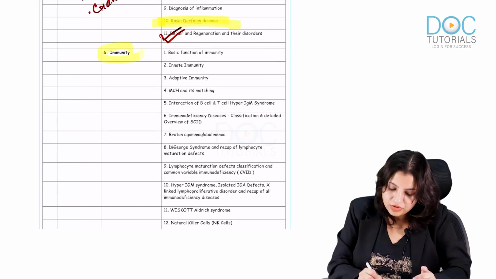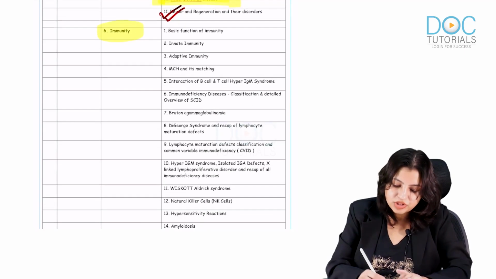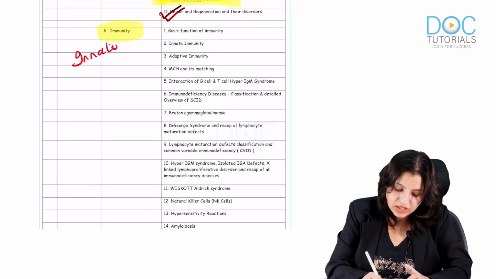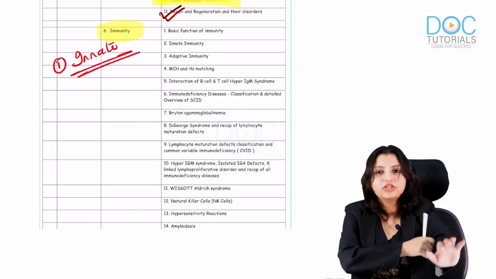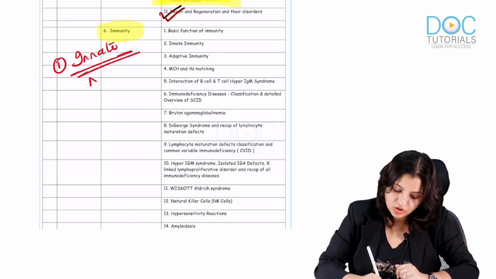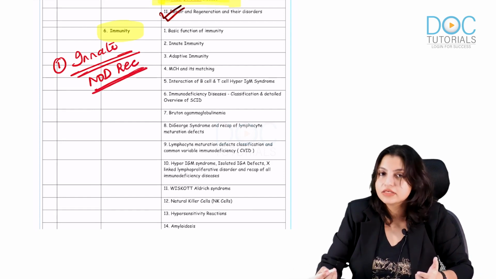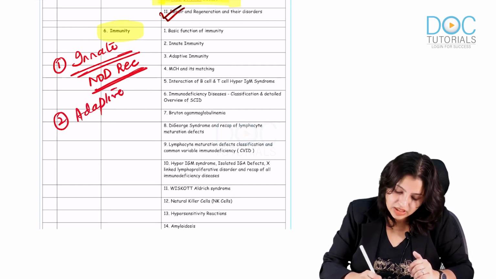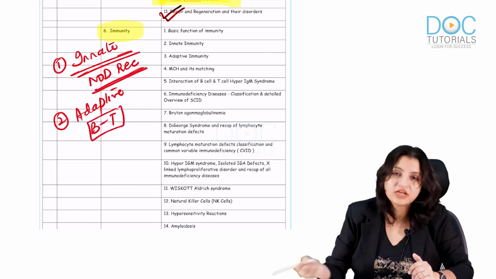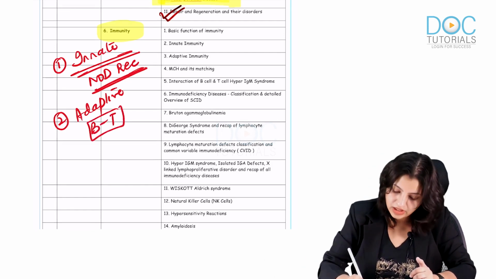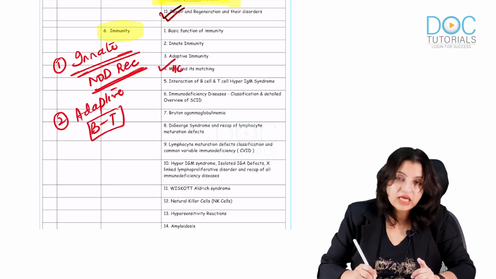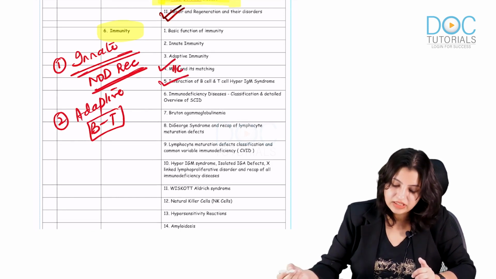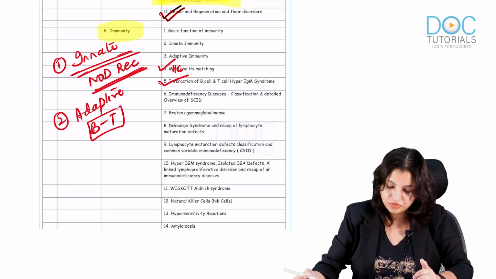Coming to the immunity. In immunity, most important is innate immunity first. Know everything about innate immunity, especially the NOD receptors and their role, and the other receptors like RIG receptors, lectin receptors, know about that. Second, in adaptive, first know the interaction between B and T. This is MHC and its matching. So interaction between B and T and MHC typing should be known.